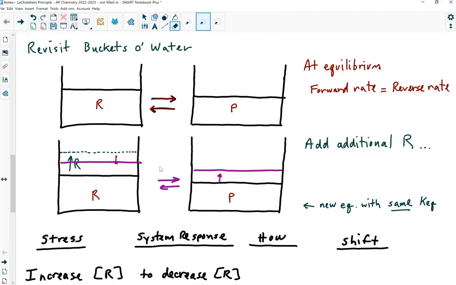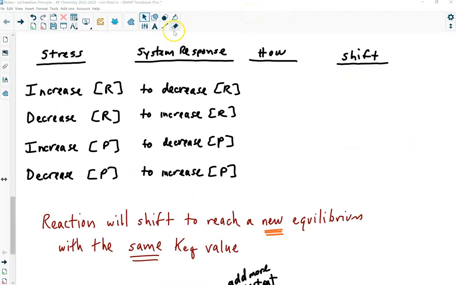Okay. So now we're going to look at each one of the 4 possible stresses: increasing reactant, decreasing reactant, increasing product, decreasing product, and work through this 4-step process in deciding which way and how the reaction is going to respond. Okay, so let's say that I increase the reactant.